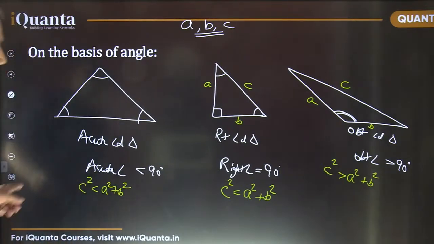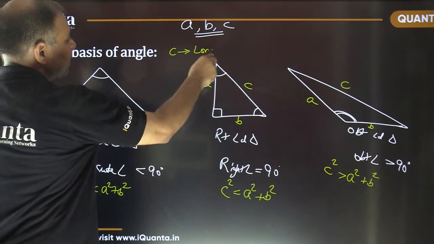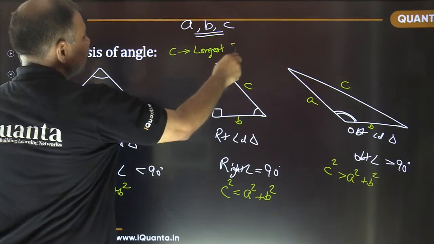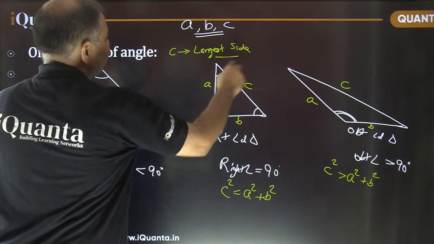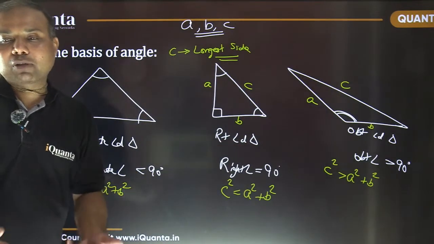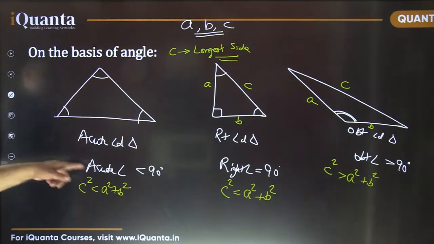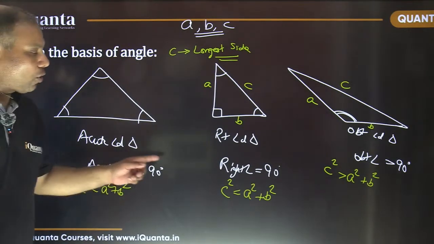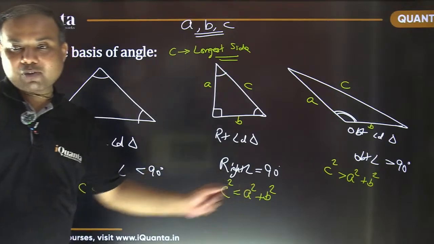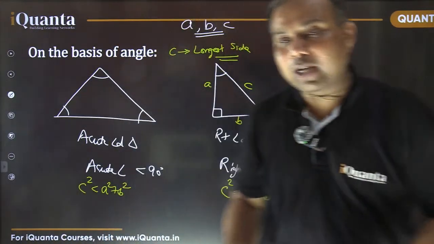So what was the common thing among all of them? The common thing was that C is the longest side. I'm writing it here. If C is the longest side and it satisfies any of the three relations, because one of the three relations is going to be satisfied: either the square of this longest side is going to be smaller than the sum of squares of the other two, or it is going to be equal to the sum of squares of the other two, or it is going to be more than the sum of squares of the other two. कुछ ना कुछ तो होगा ही ना.